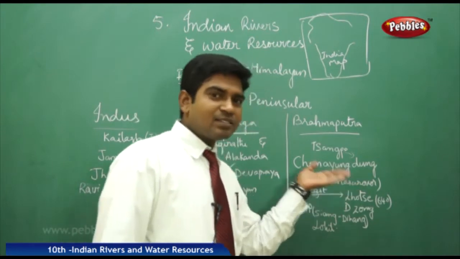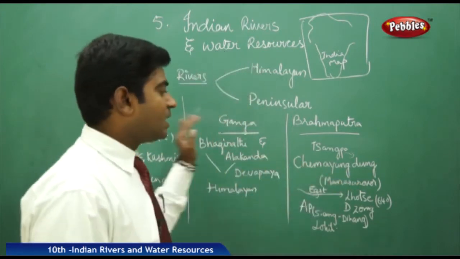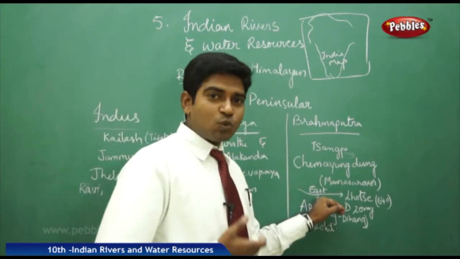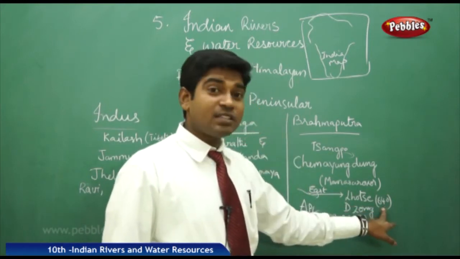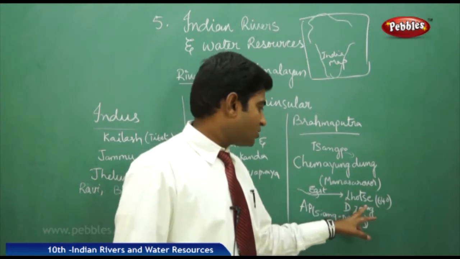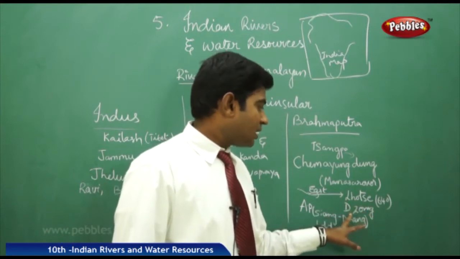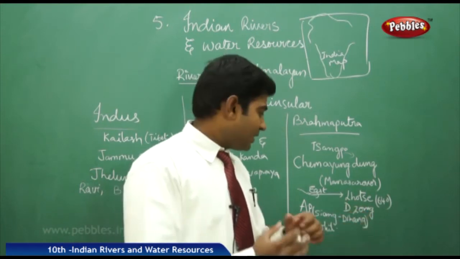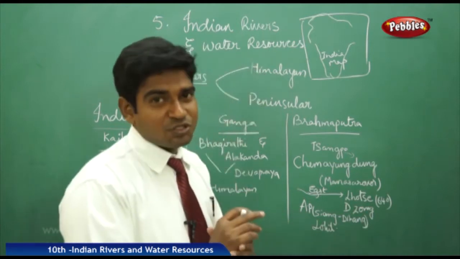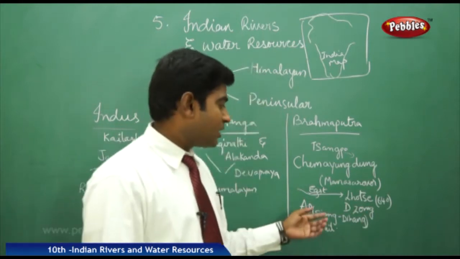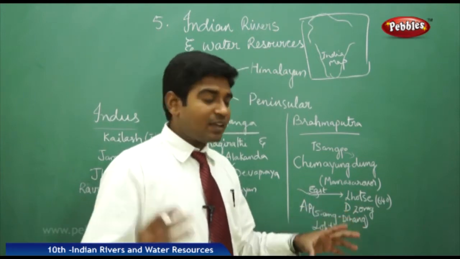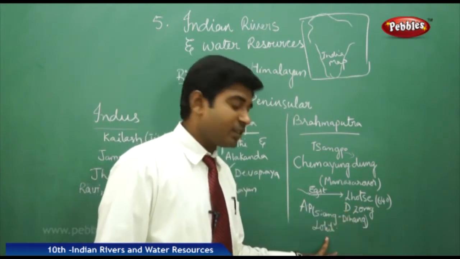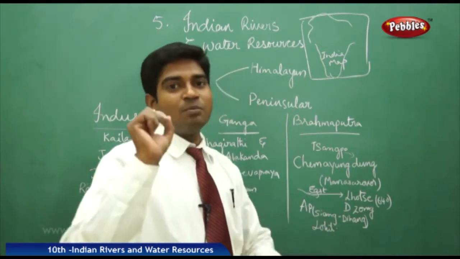It starts at the same place where the Indus also starts, and it flows towards the east and the south of Tibet for nearly 640 kilometers and reaches the Lodsjong place, where it gets connected with the Arunachal Pradesh region. In Arunachal Pradesh, in some places it is called Siang and in some places Dihang, and finally when the Dihang joins with the Lohit, it gets the final name Brahmaputra.